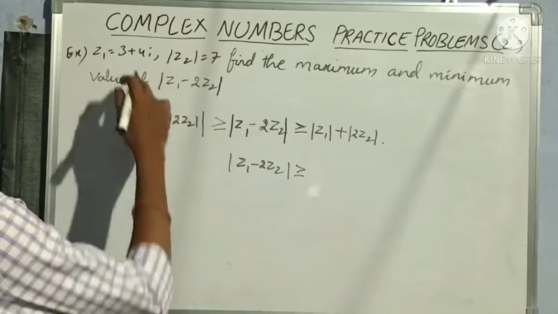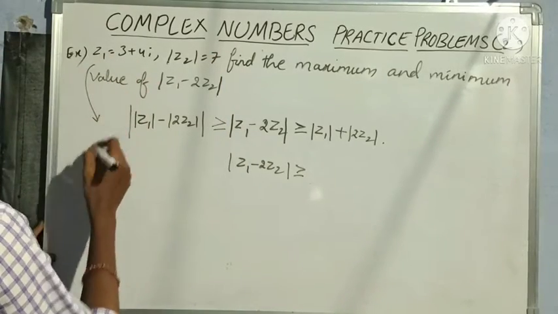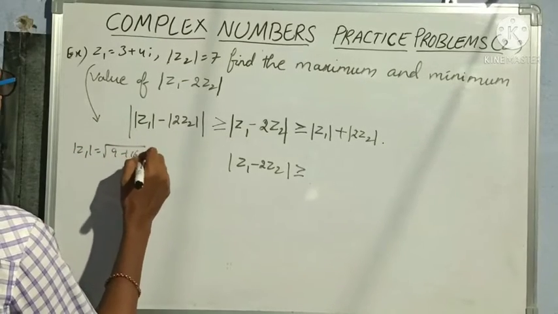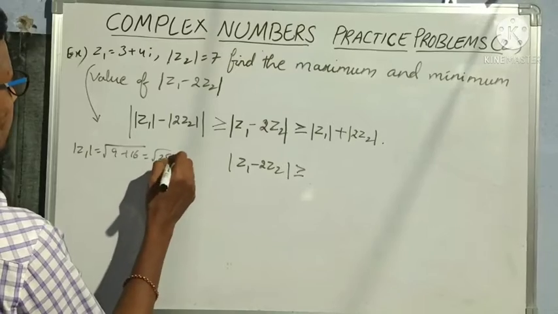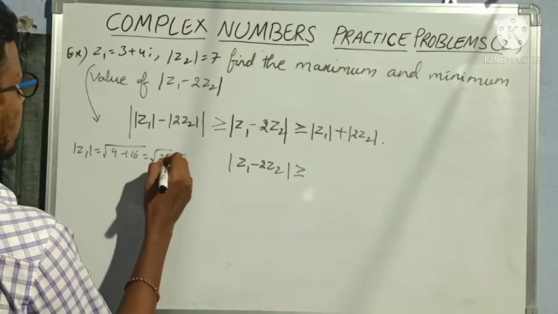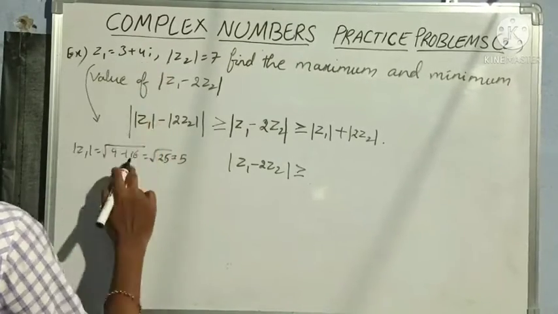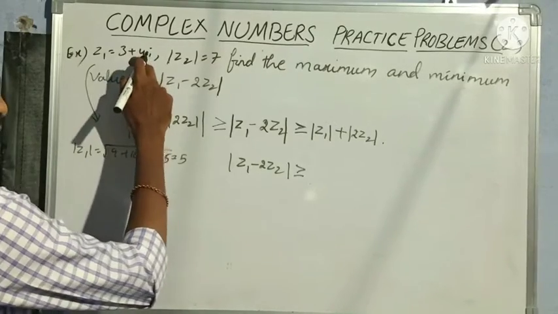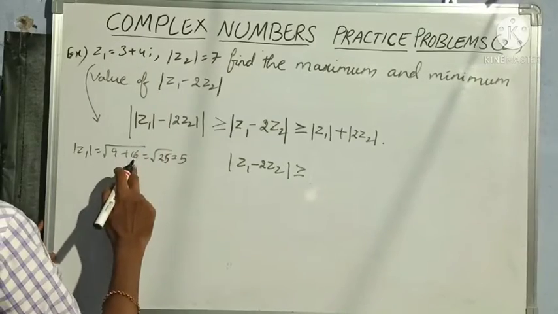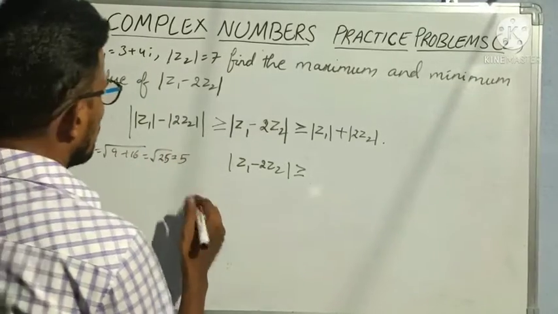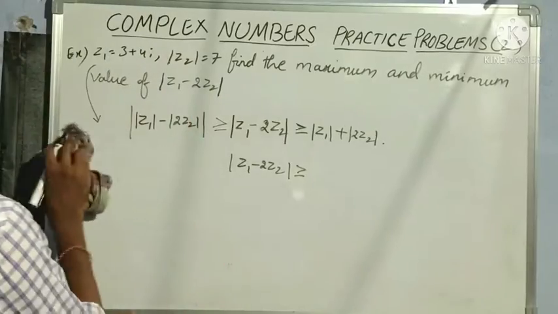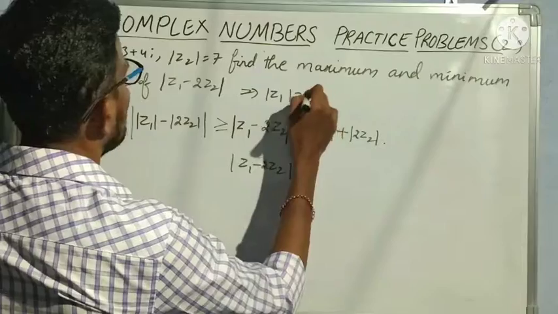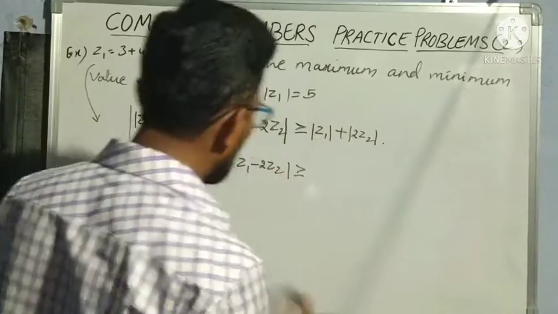So we need modulus of Z1 now. Modulus of Z1 is equal to square root of 9 plus 16, which is square root of 25, which is 5. I have taken 3 square as 9 and 4 square as 16. You know that x square plus y square, where x is 3 and y is 4, so x square is 9, y square is 16, and 25 gives 5. So I am writing directly modulus of Z1 is equal to 5.